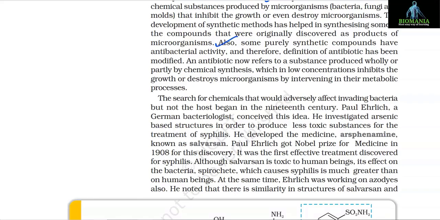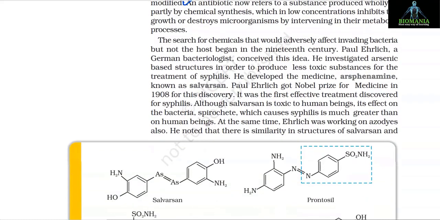Also, some purely synthetic compounds have antibacterial activity, and therefore, the definition of antibiotic has been modified. An antibiotic now refers to a substance produced wholly or partially by chemical synthesis, which in low concentrations inhibits the growth or destroys microorganisms by intervening in their metabolic process.